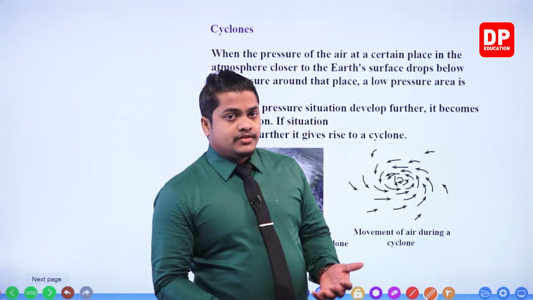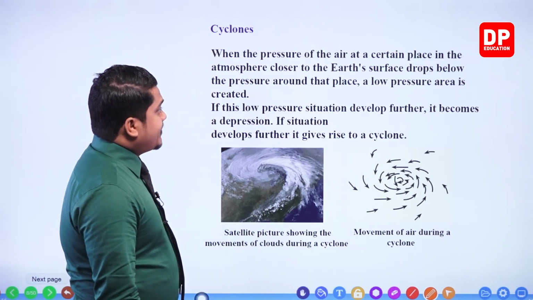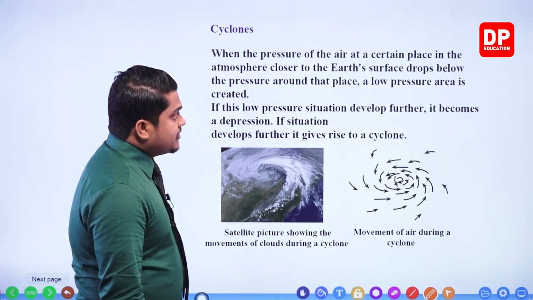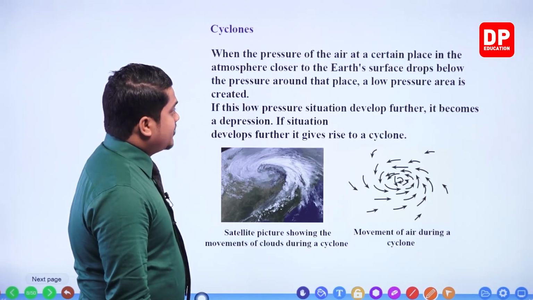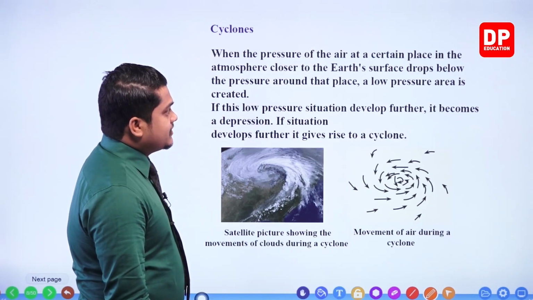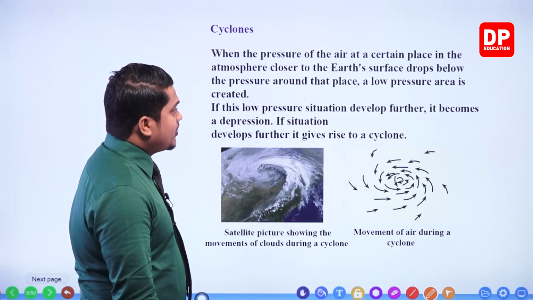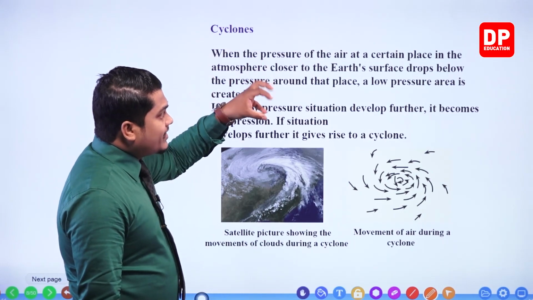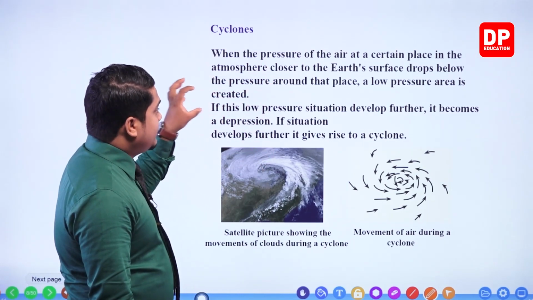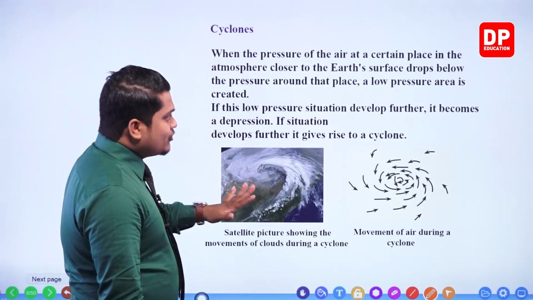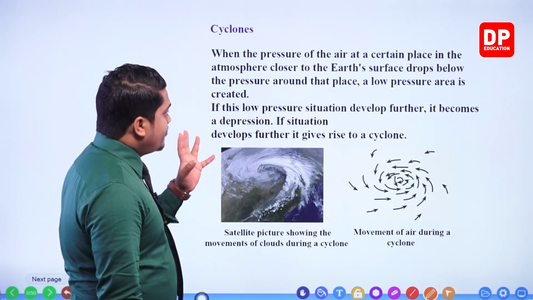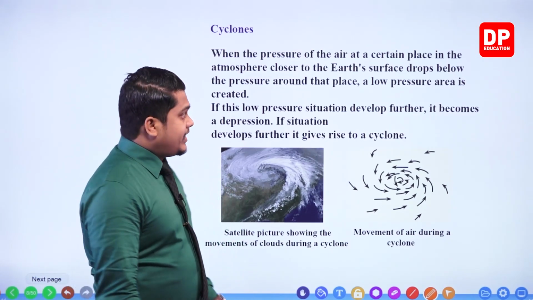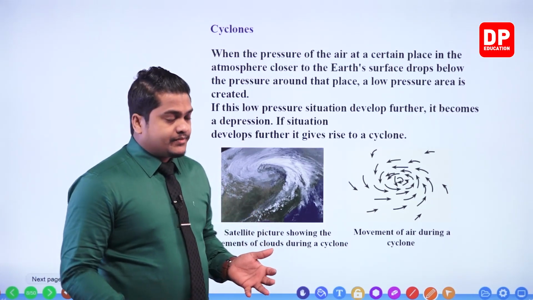That means the pressure of air at a certain place in the atmosphere closer to the Earth's surface is going to drop below the pressure around that place. So in that case, a low pressure area is going to be created, right?